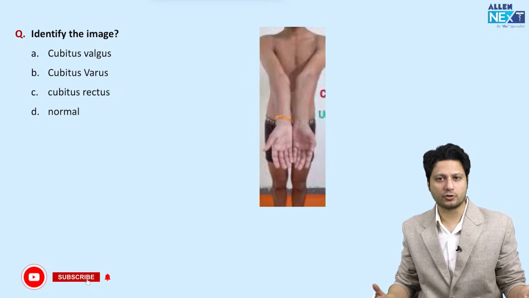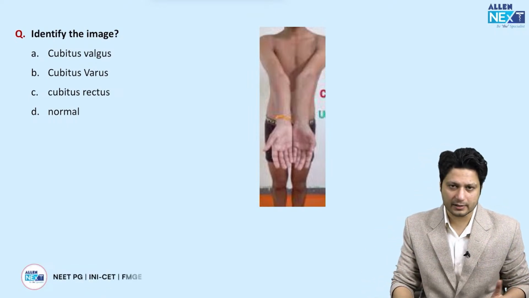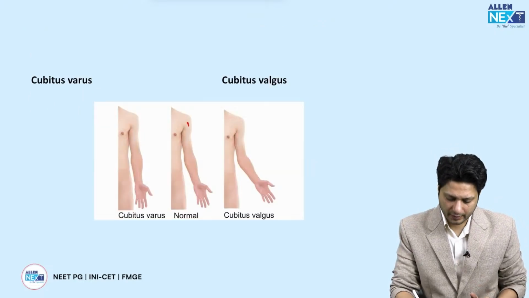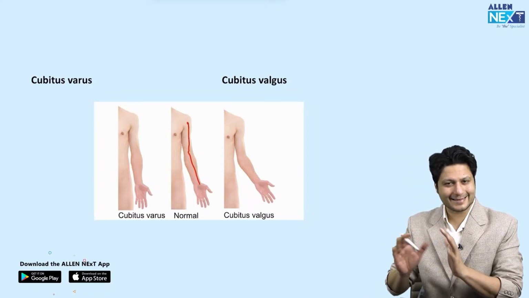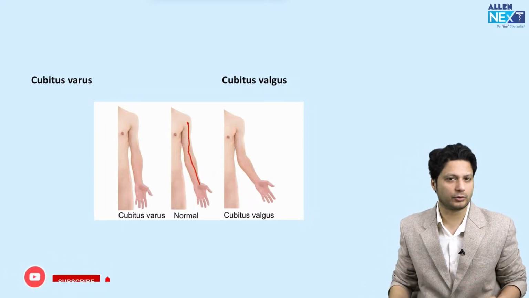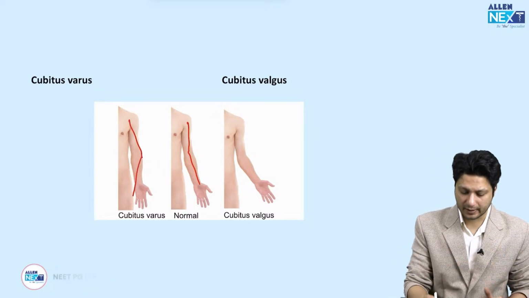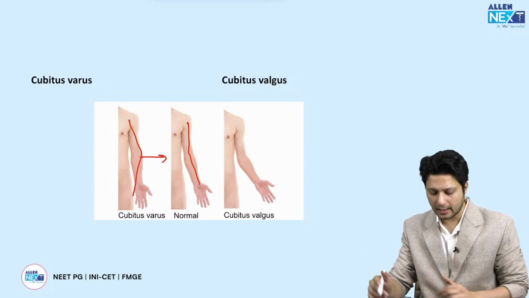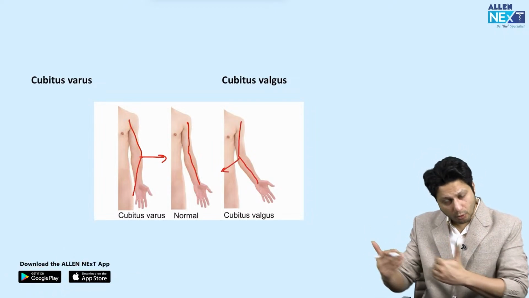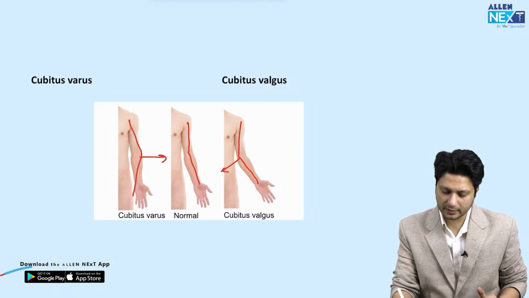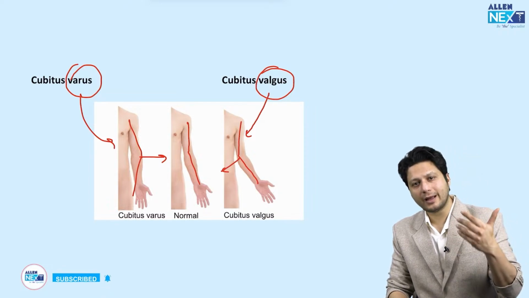Identification based question जो होते हैं, segment 11th में we are talking like cubitus varus, cubitus valgus. So if this is normal, where the long axis of the arm and long axis of the forearm is creating a carrying angle of around 7 to 13 degrees. But if the things are reversed, then this is varus deformity, where the apex is pointing away from the midline. While where the apex is pointing more towards the midline of the body, this is cubitus valgus. So it is valgus and the varus deformity for the purpose of its identification.